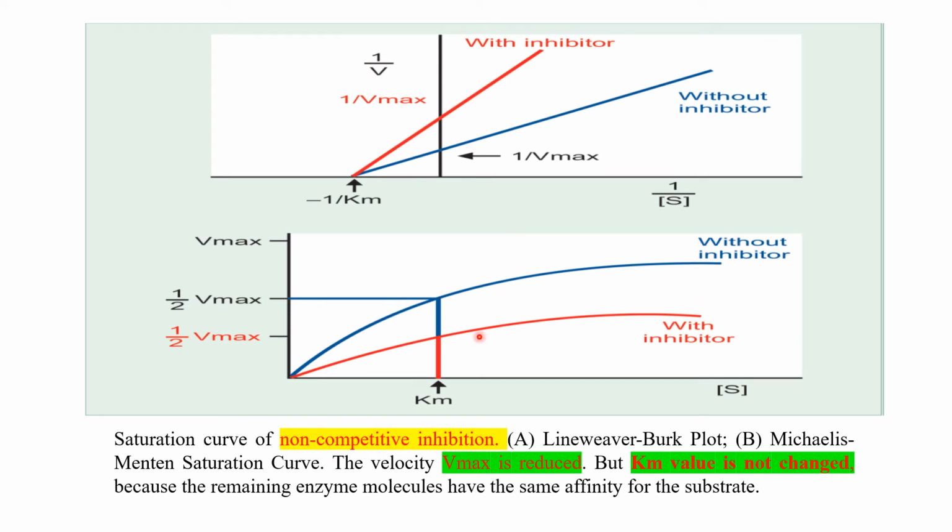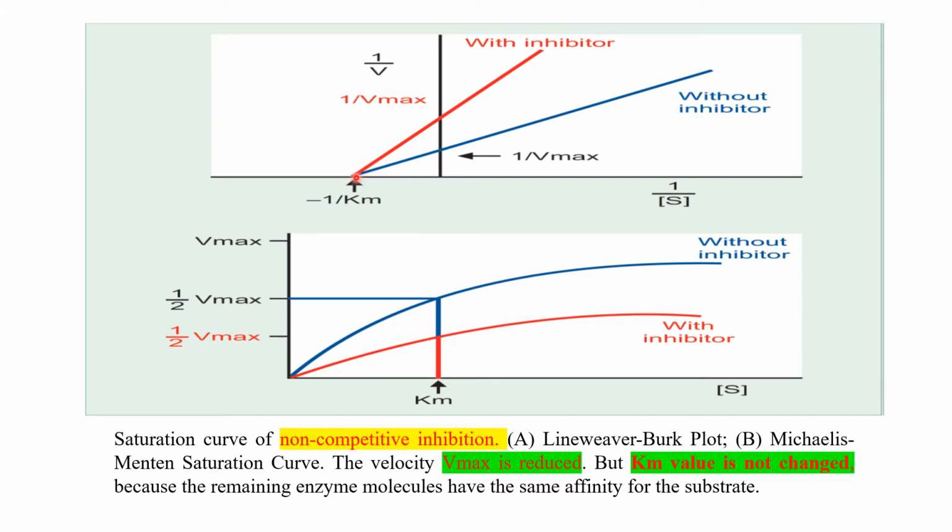So with non-competitive inhibition, Km remains the same because the affinity of the enzyme towards the substrate is the same, but Vmax is decreased because of the presence of the inhibitor. Maximum velocity cannot be achieved because, due to binding of the inhibitor with the enzyme, the enzyme conformation is changed or distorted, and therefore Vmax is decreased with this inhibitor, and Km remains the same.